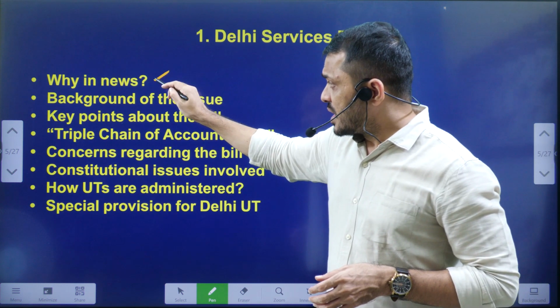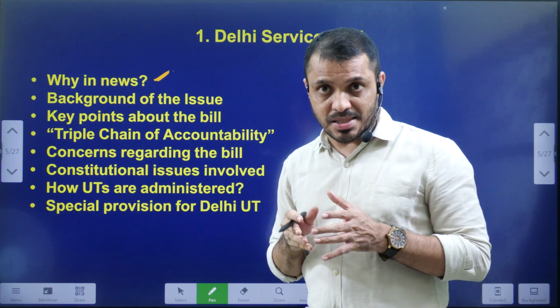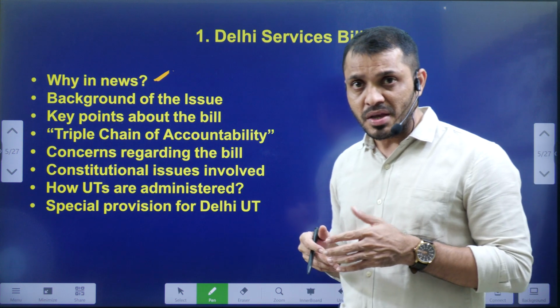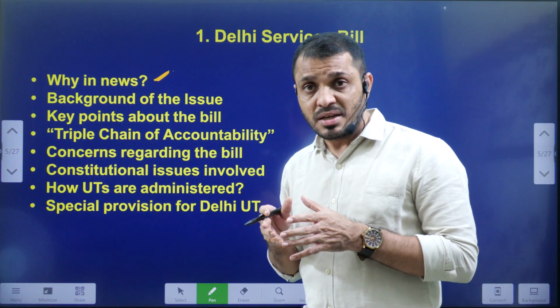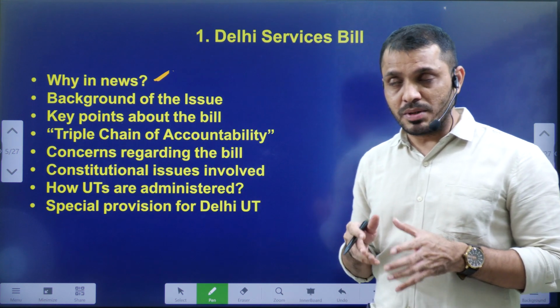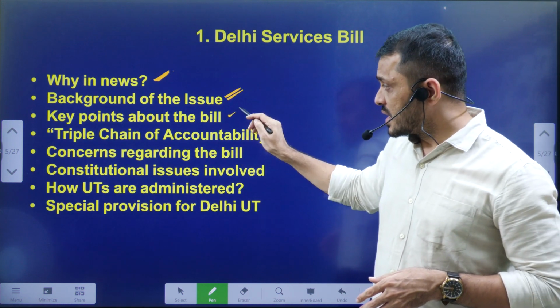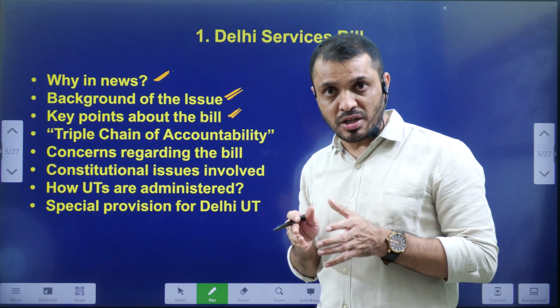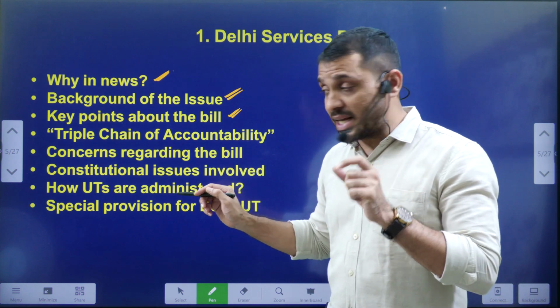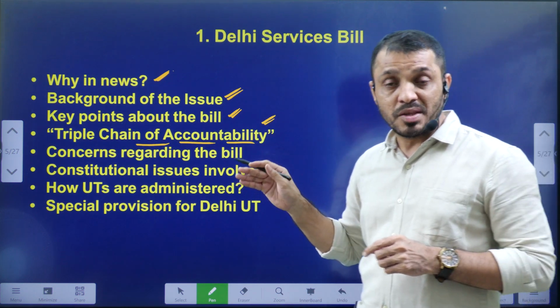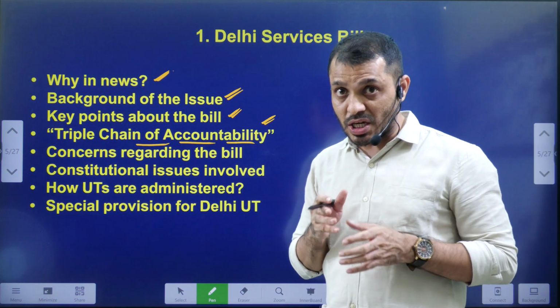You know that yesterday it was passed by the Rajya Sabha, and a few days back it was passed by the Lok Sabha. It was in the news because of the various controversies surrounding this bill. We'll discuss the background of this issue and the key issues relating to this bill. In this bill, mainly the triple chain of accountability was much in the news. So what is the meaning of this triple chain of accountability?